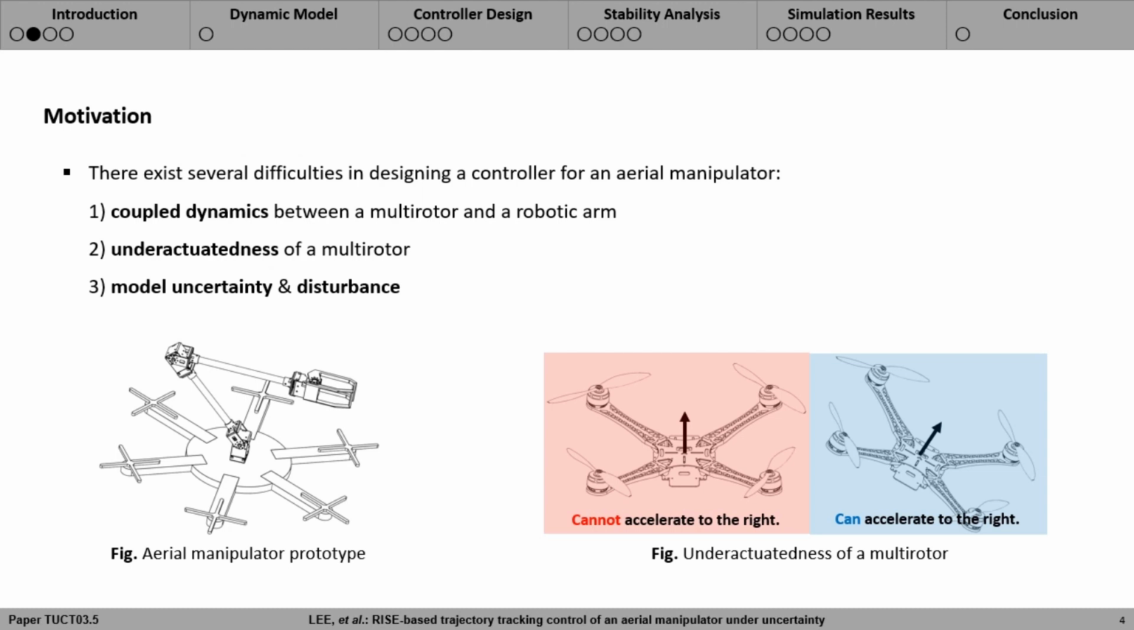The bottom right figure briefly shows underactuatedness of a multi-rotor. Since the rotating axes of all 4 rotors are parallel, for the quadrotor to accelerate to the right, it has to tilt its whole body to the right. In other words, it cannot generate force in the body XY plane.